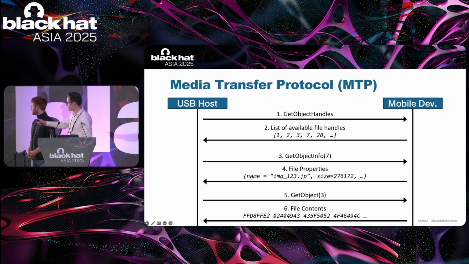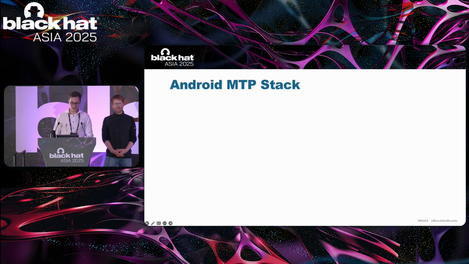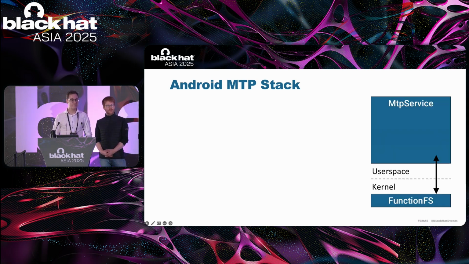You can see here that the mobile device responds with the actual file contents in response to this GetObject MTP request. Now, here is how the MTP protocol is implemented on Android. The part we'll concentrate on first is the MTP service. You can see on the right that the MTP service interacts with the FunctionFS Linux kernel driver to obtain MTP messages that arrive over the USB interface.